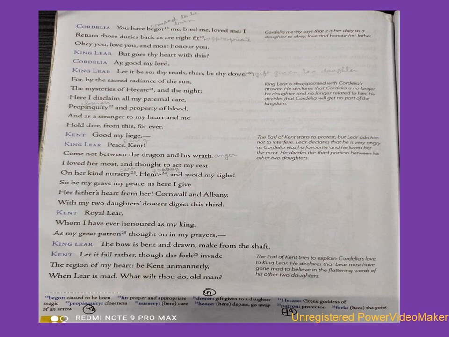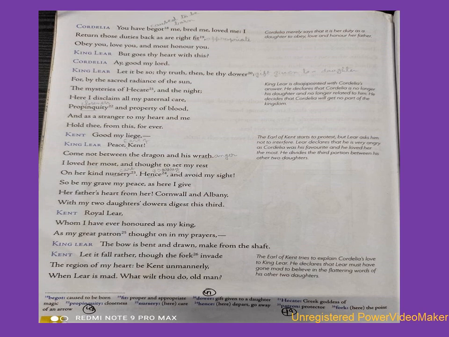Now Kent says that when I am angry, then please don't come between my anger. So Lear is saying to Kent, be quiet. Don't come between me and my anger. I loved Cordelia the most, and I planned to spend my old age in her care. And showing his hand to Cordelia, he says, go away from my sight.